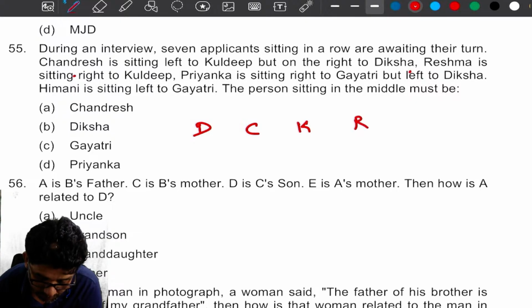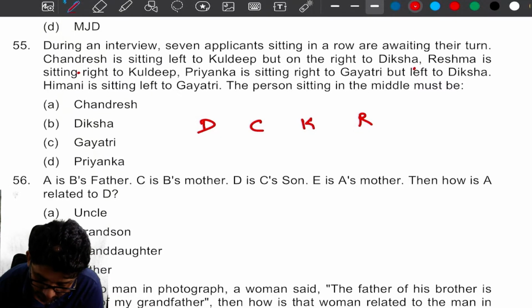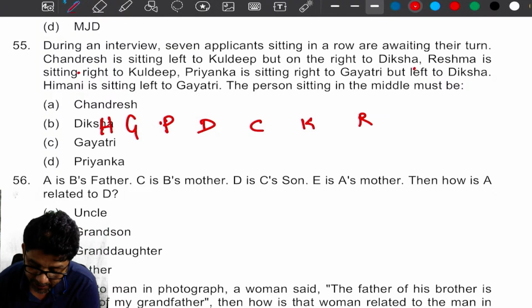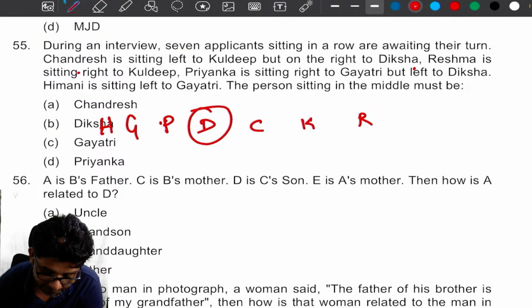Okay. Priyanka is sitting right to Gayatri, but left to Diksha. Himani is sitting left to Gayatri. So Himani is here. The person sitting in the middle must be D, Diksha.